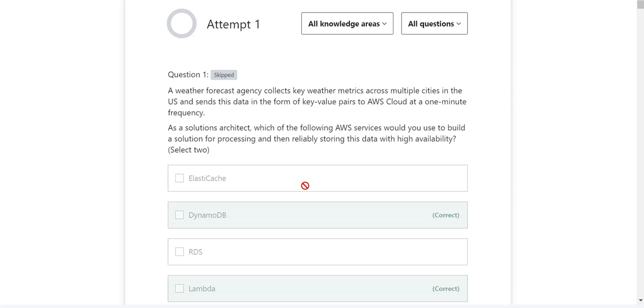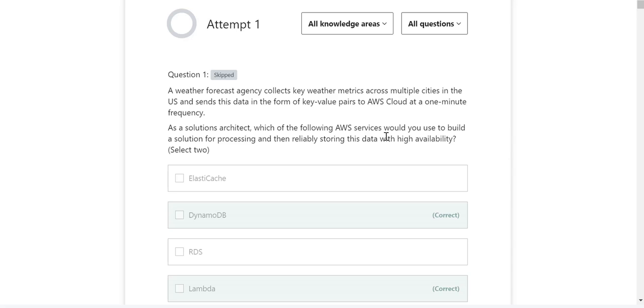So what do I do? I read the question. A weather forecast agency collects key weather metrics across multiple cities, and so on. As a solutions architect, which of the following AWS services will you use to build a solution for processing reliably and storing data with high availability?